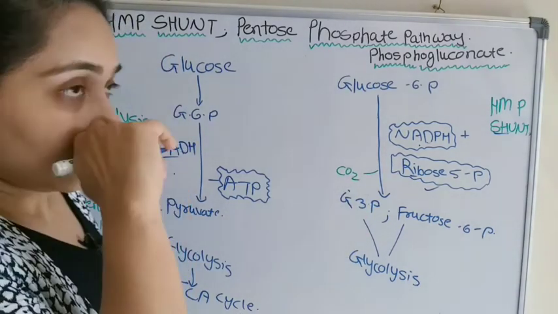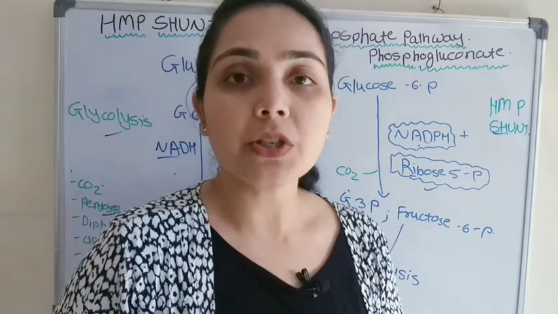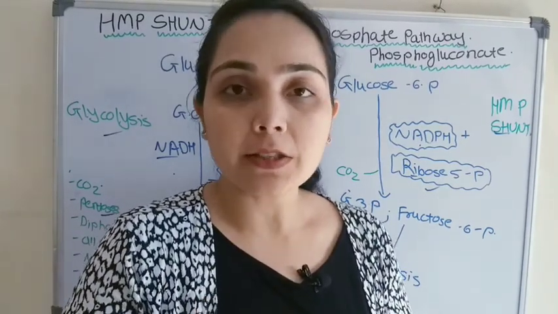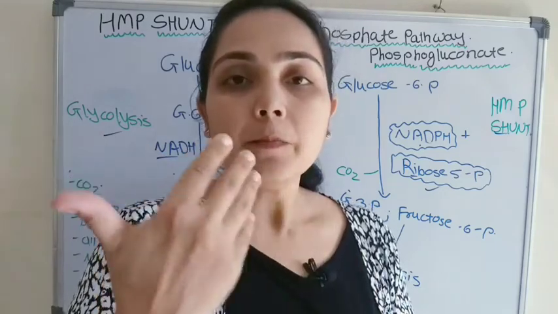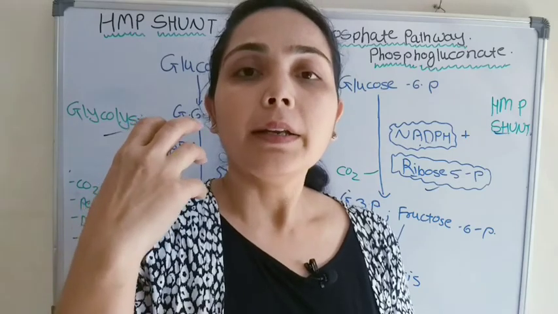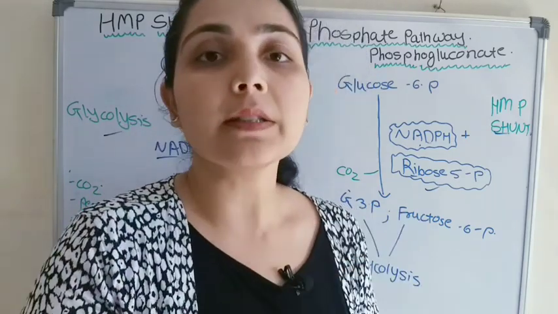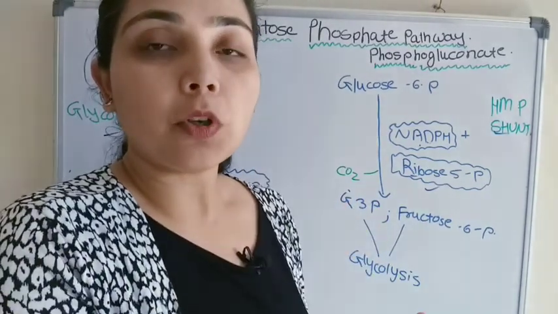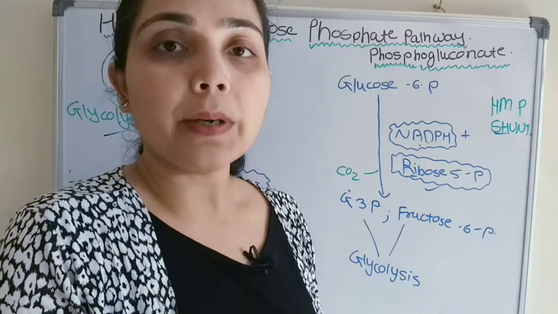Then glycolysis takes place in all the tissues, but the HMP shunt takes place in specialized tissues which are involved in lipid synthesis or cholesterol synthesis, and in rapidly dividing cells. We will see the reasons why this pathway is important in fatty acid synthesis or lipid synthesis.